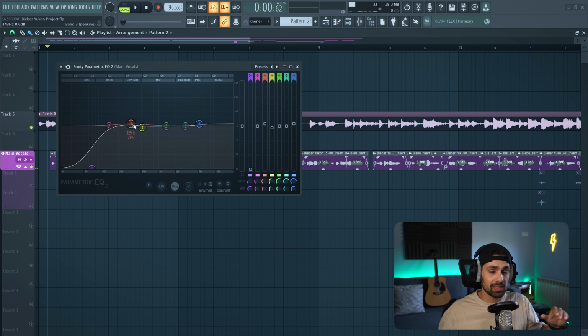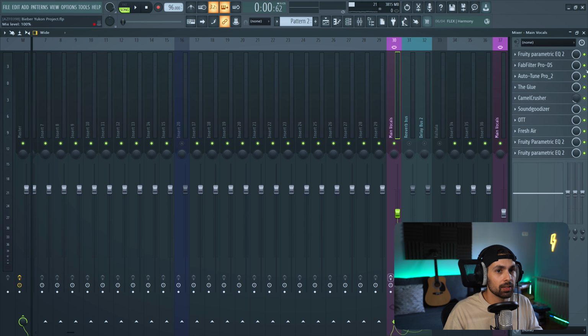Just adding a bit more presence here at the low end as well, because this microphone is really bright and sometimes my vocals lack that punchy low end. And I think that is it. This is pretty much it for the main vocal. Let's listen to the before and after, and then we're gonna be adding the final touch, which is reverb and delay. So no processing on this one.